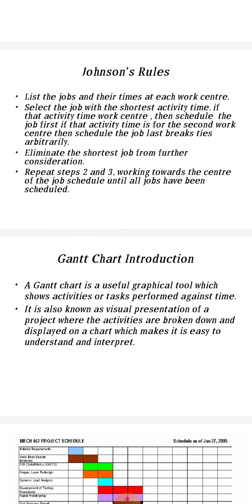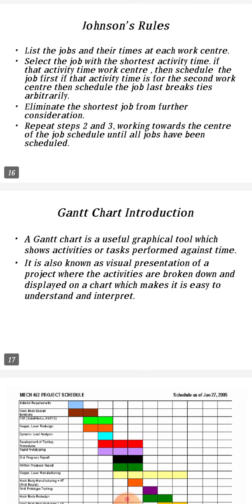Next we are going to see what is a Gantt chart and what are all the Gantt chart uses. A Gantt chart is a series of horizontal lines that shows the amount of work done or production completed in a certain period of time in relation to the amount planned for those periods. A Gantt chart gives the schedule of a project and says the starting and ending points of the schedule of a project.